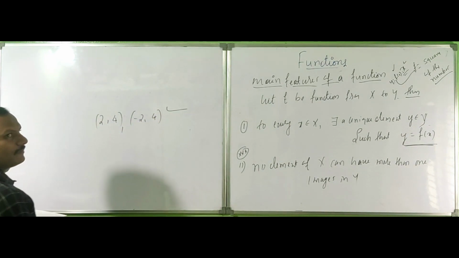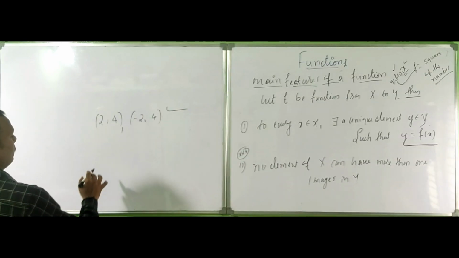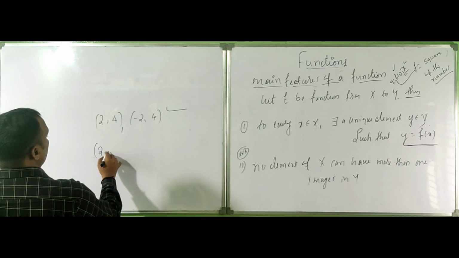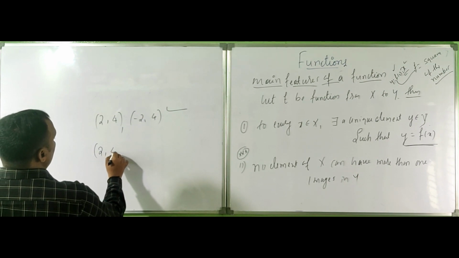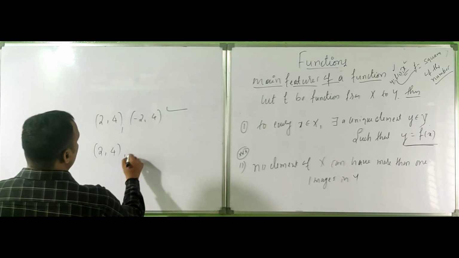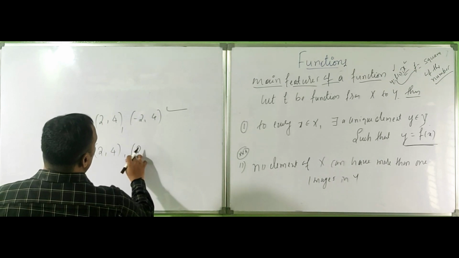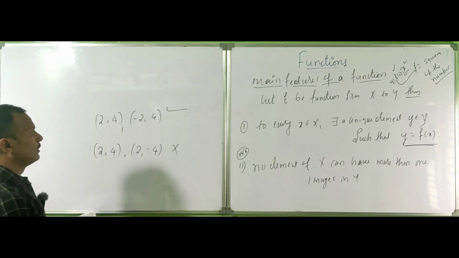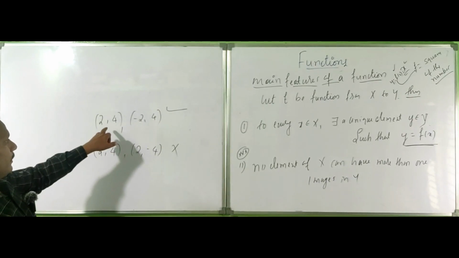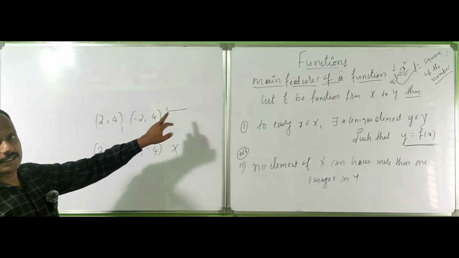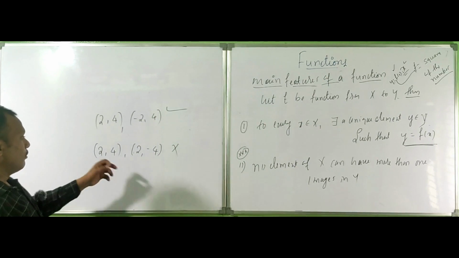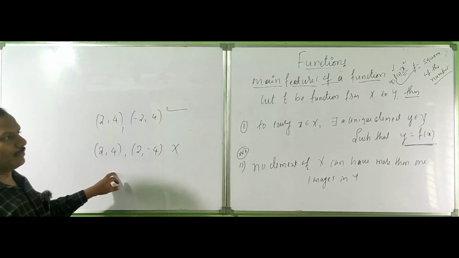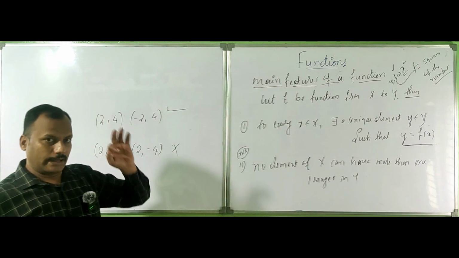But 2 and 4, and 2 and minus 4, is not a function. You can have two inputs giving one output, but you cannot get two outputs with one input. That is never possible.